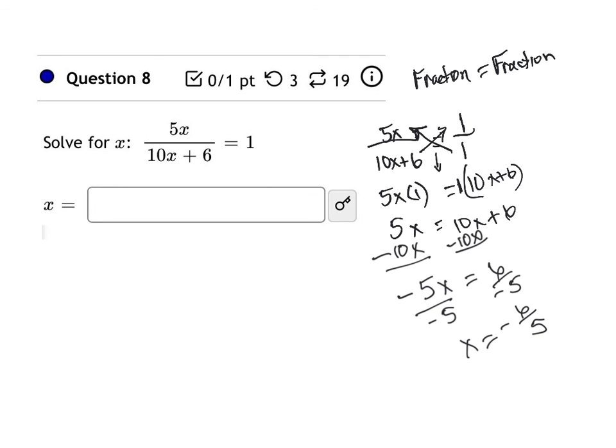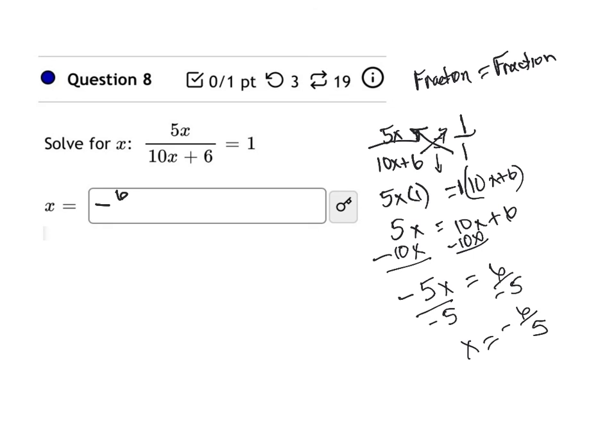And write that as a fraction. Don't change it to a decimal unless they tell you to, because a lot of times they're non-terminating, non-repeating decimals, and if they don't tell you to round, you'll get the wrong answer. So leave it. Don't even change it to a mixed number.